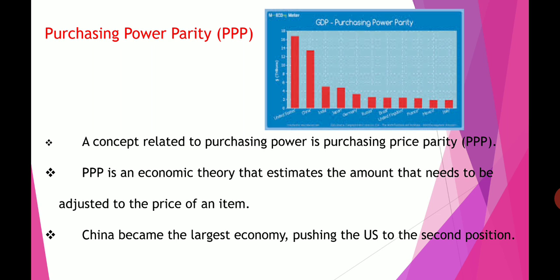And the fourth position is Japan, the fifth position is Germany, and the sixth position is Russia. So this purchasing power parity depends on GDP. This result is as per 2019.